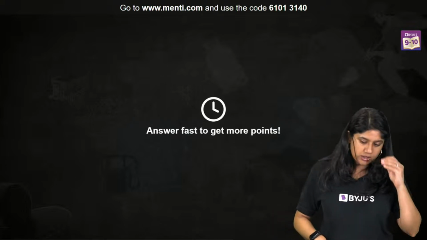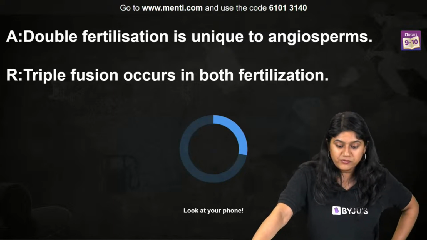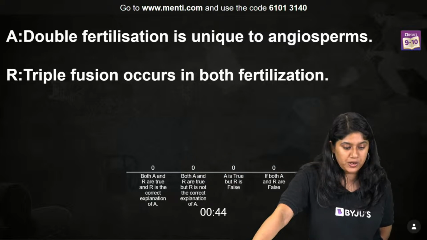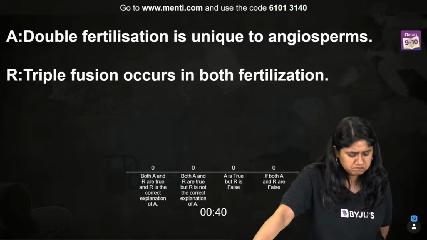And here we go. Assertion and reason. Assertion: double fertilization is unique to angiosperms. Reason: triple fusion occurs in both fertilizations.